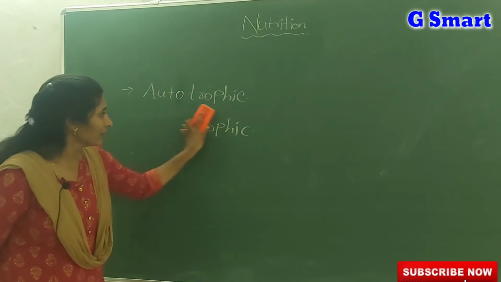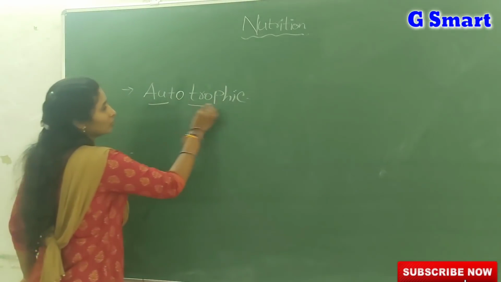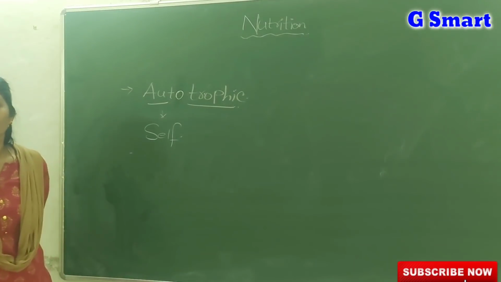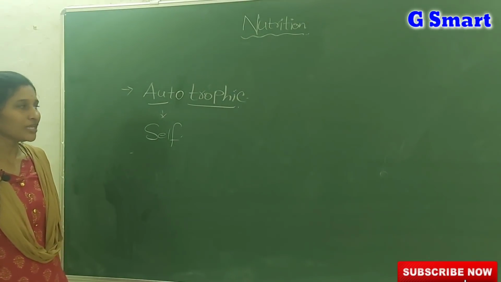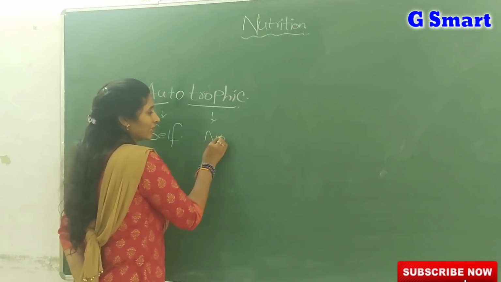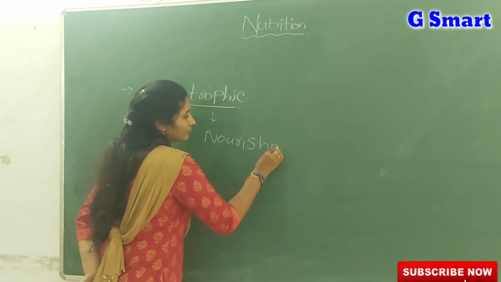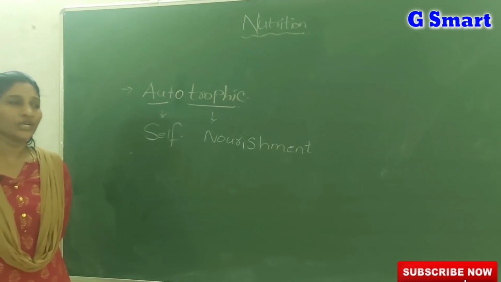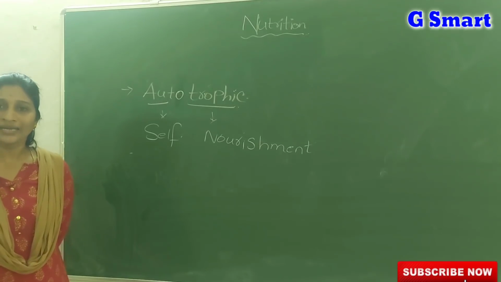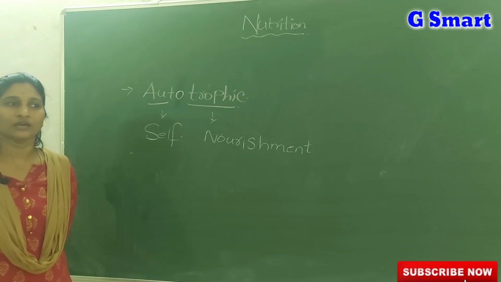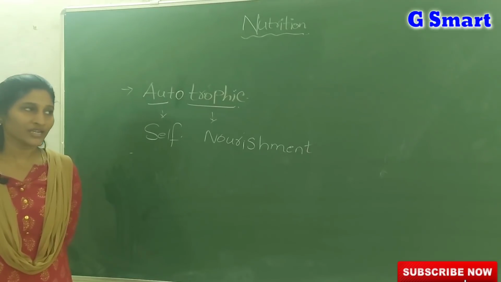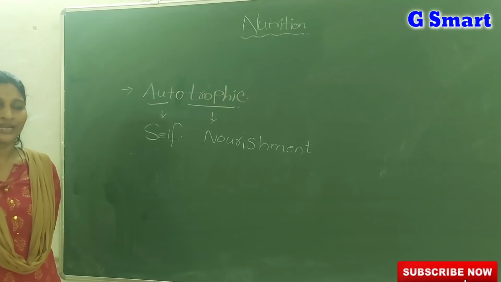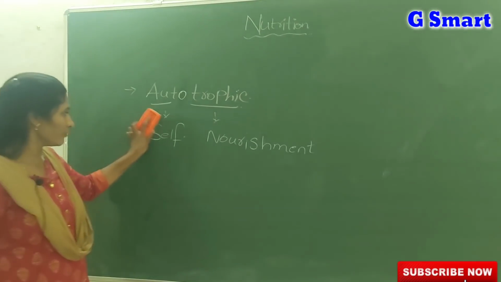First we are going to learn about autotrophic nutrition. The term auto refers to the self, and trophic means nourishment. Autotrophic nutrition is the nutrition in which organisms are capable of preparing complex food substances or complex organic molecules from simple inorganic raw materials by using light energy.